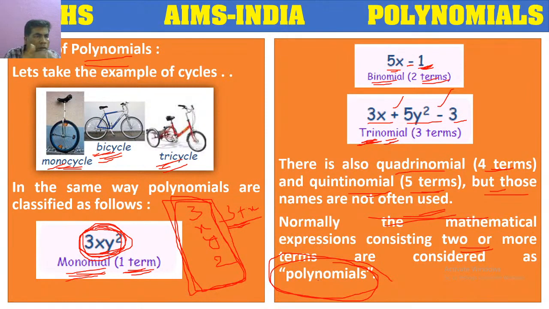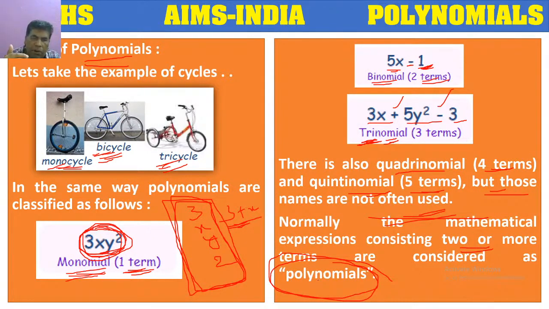Okay. So based on the number of terms, the polynomials are classified into many types like monomial, binomial, trinomial, quadrinomial, quintinomial.